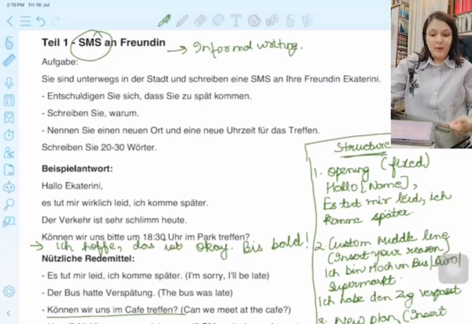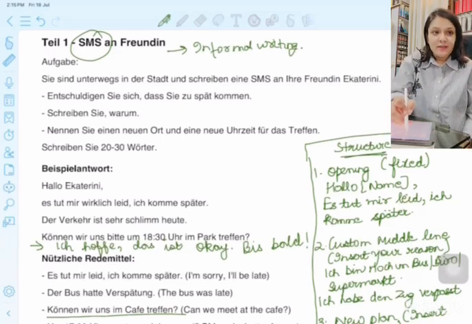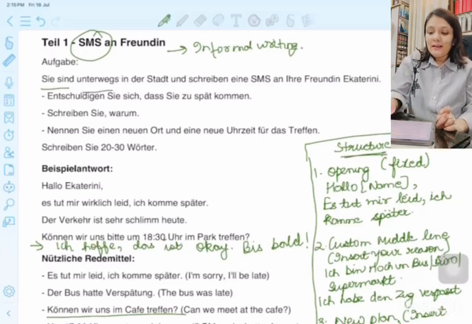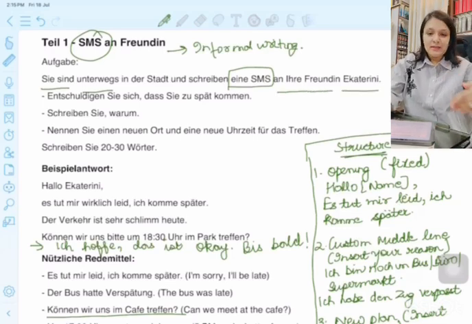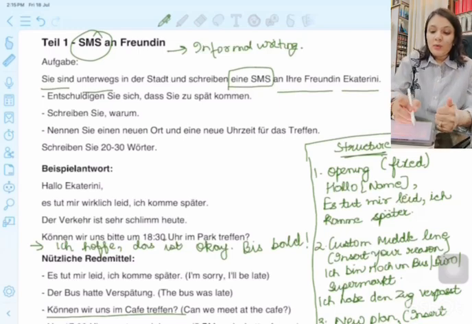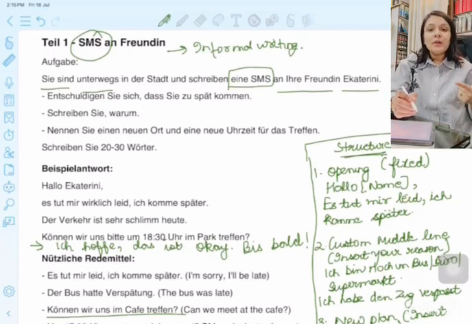Now let us read the question. Sie sind unterwegs in der Stadt und schreiben eine SMS an Ihre Freundin Ekaterini. So you are out somewhere in the city, and you need to send a message to your friend. What you should include while writing your Schreiben is very important.